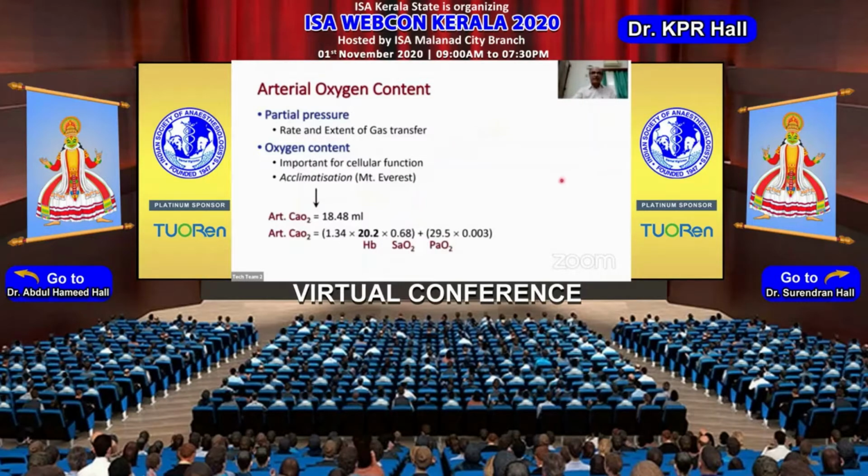What has kept it near normal is the hemoglobin, which has risen to 20.2, even if the saturation was 68% and despite the PaO2 being 29.5. So the person is healthy, is normal, despite such low PaO2 and oxygen saturation, because the hemoglobin has compensated for the oxygen content, and that preserves the tissue oxygenation.